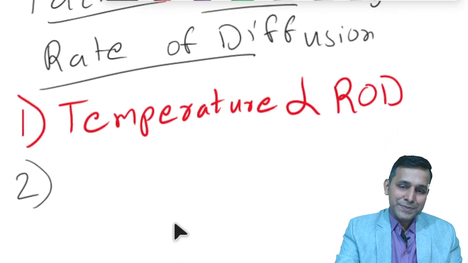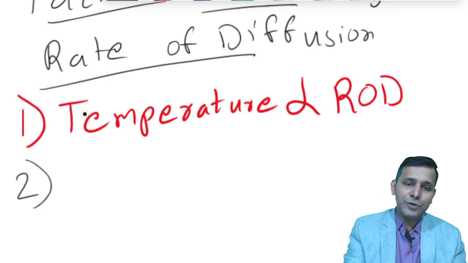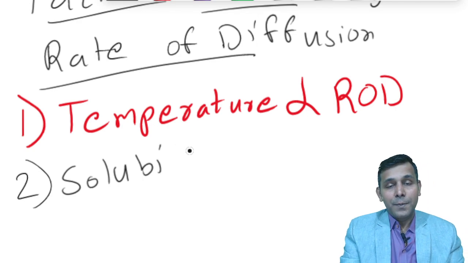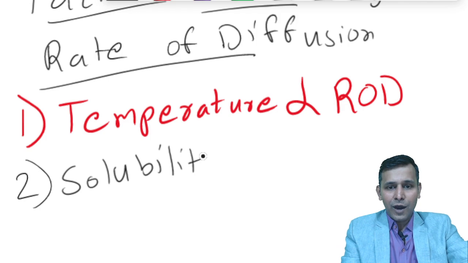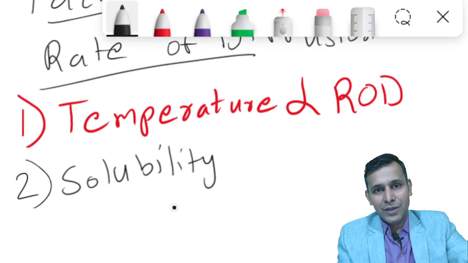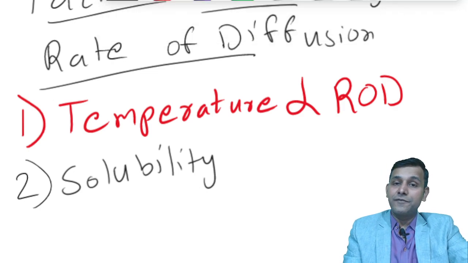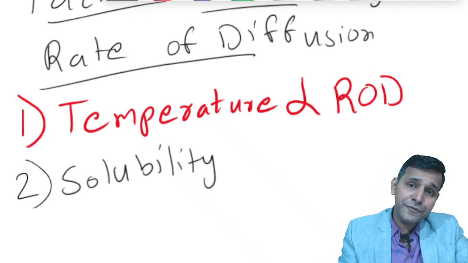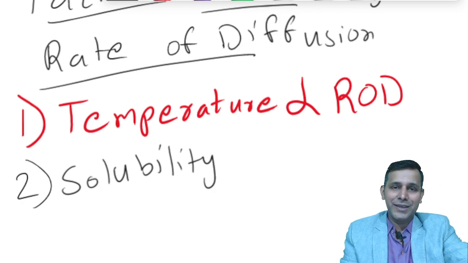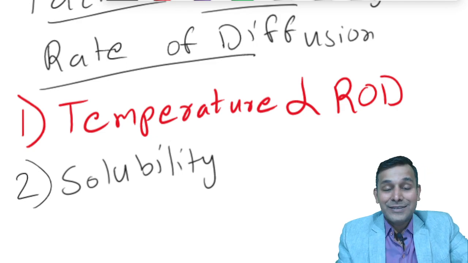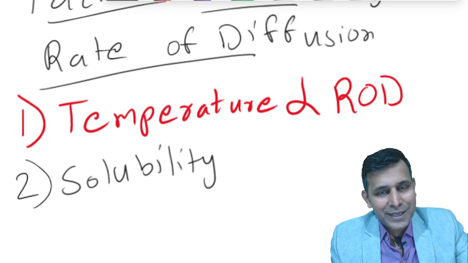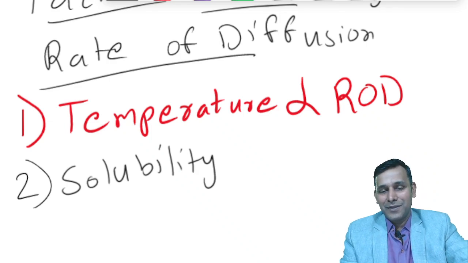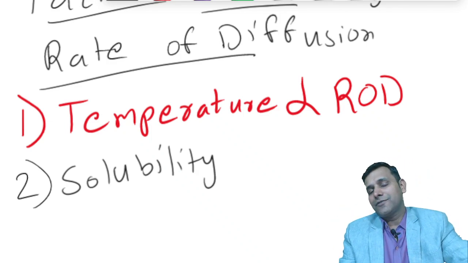The second factor, after temperature: if I ask you about the solubility of the molecule or the ion, how far the ion or molecule is soluble. Does the solubility affect the rate of diffusion directly or indirectly? Does more solubility mean more diffusion, or lesser diffusion? What do you think should be the answer? Yes, solubility is also directly affecting the rate of diffusion. The more the solubility of a substance, the more will be the rate of diffusion. The lesser the solubility of the substance, the lesser will be the rate of diffusion.